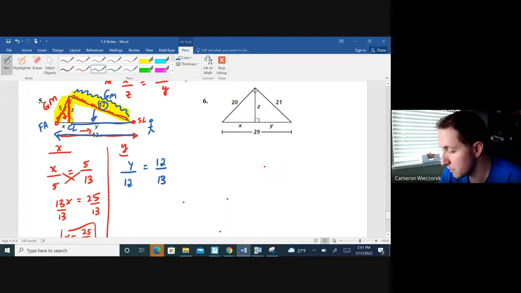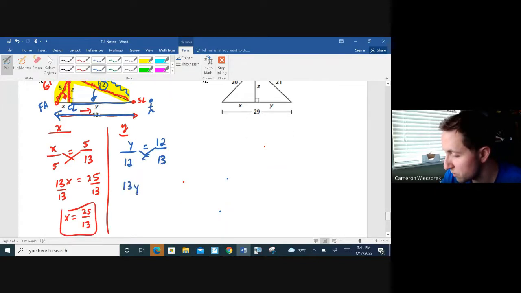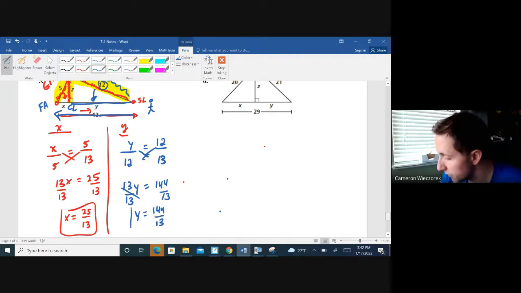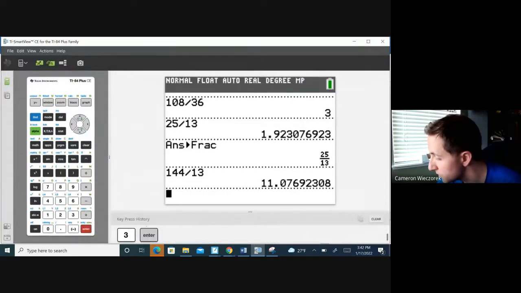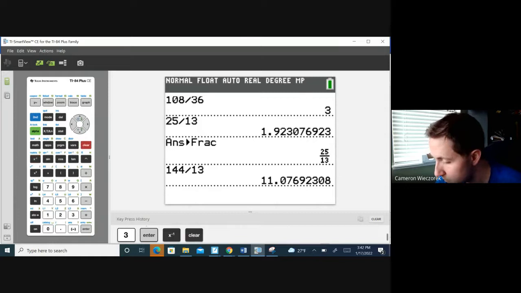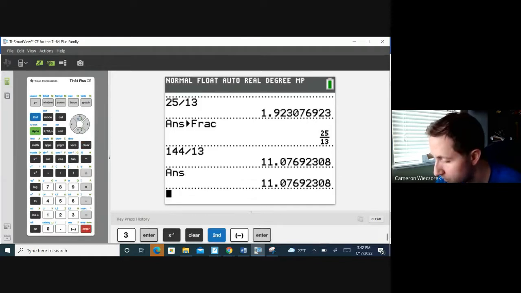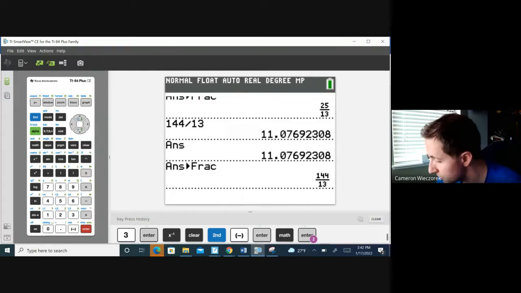So if I cross multiply this one, I get 13y equals 144. Divide. I get y equals 144 over 13. And you'll see on your calculator, that's another one that has a decimal that goes on forever. So we don't want to leave a decimal answer. Let's see if it simplifies. I'm going to do math, enter. Nope, looks like 144 over 13 is as good as that fraction gets.